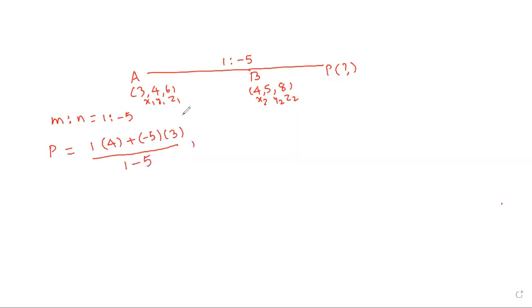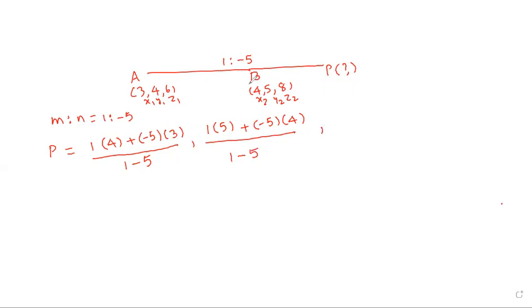Okay? Right. For y: m value is 1, y2 is 5, so 1 into 5 plus minus 5 into 4, by m plus n, 1 minus 5.